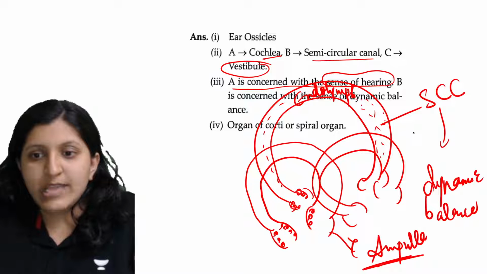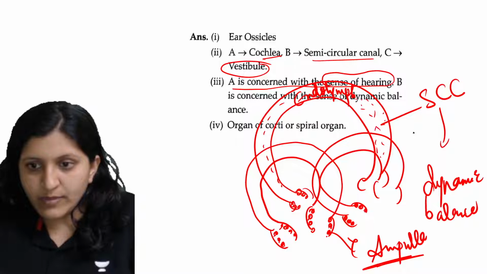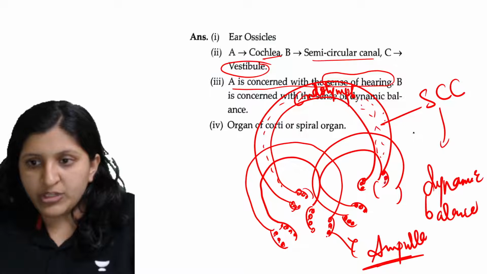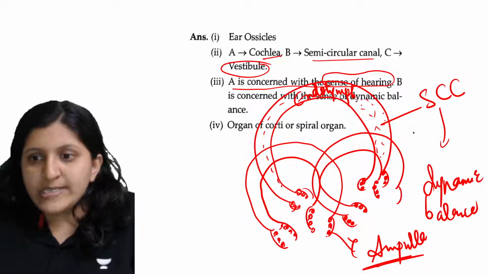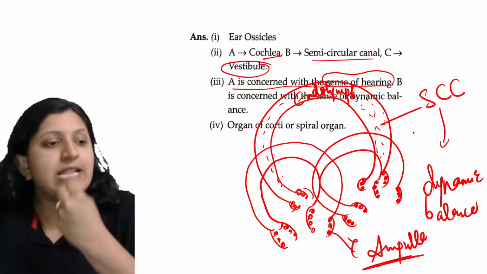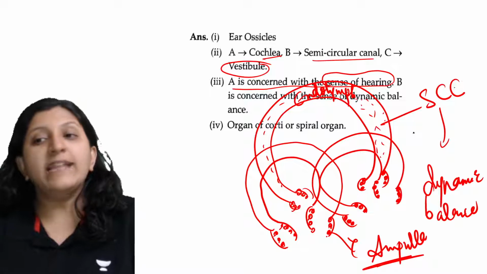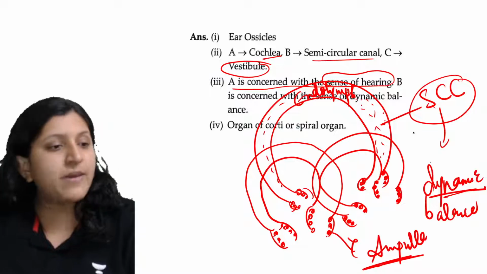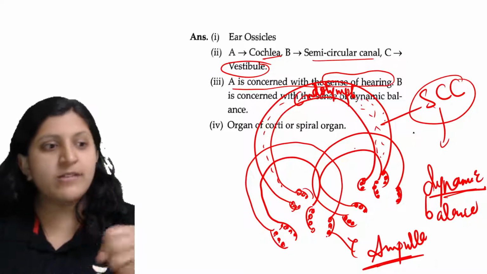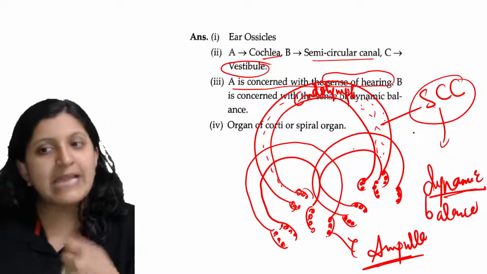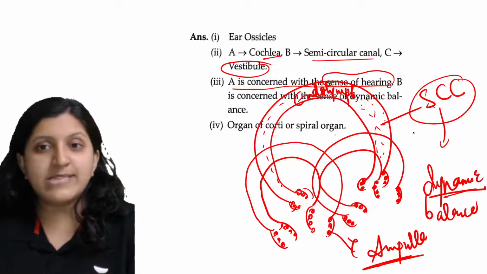These sensory cells respond, and with respect to these ampulla regions there are changes that we can see. The sensation of this movement is detected, and that maintains the balance of the body when you are in movement. Dynamic balance is when the body is in motion, and the maintenance of muscular coordination or body balance has to be maintained. That is done by the semicircular canal.